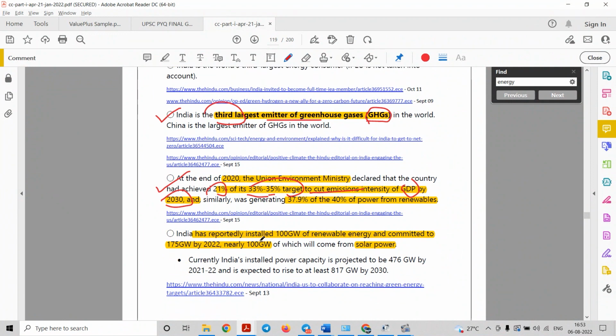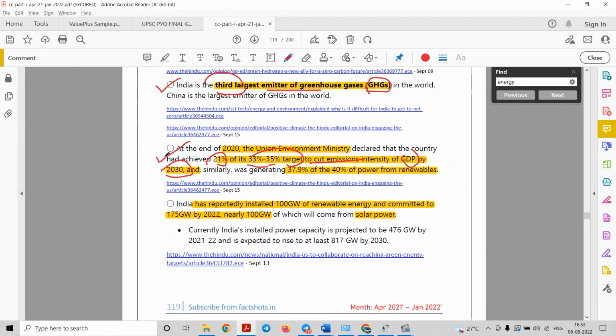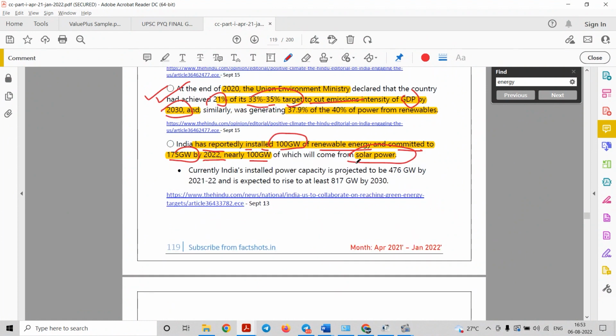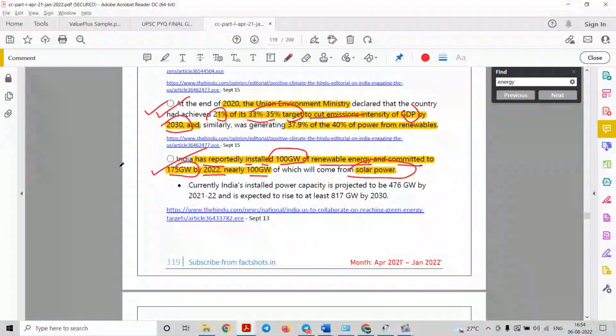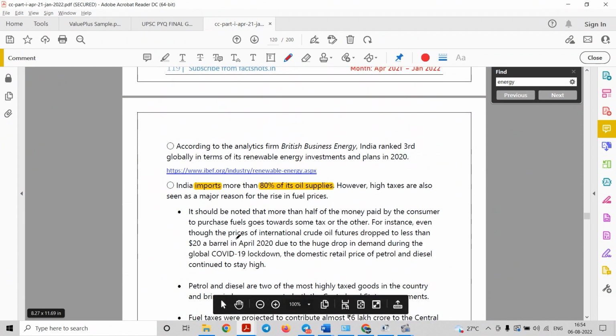Okay, so this is a kind of progress from India in terms of achieving this particular target, that is reducing the carbon intensity of the GDP by 33 to 35%. So this is a kind of fact which will give you an update about the progress of India in terms of solar energy. Now let us come to the next fact.